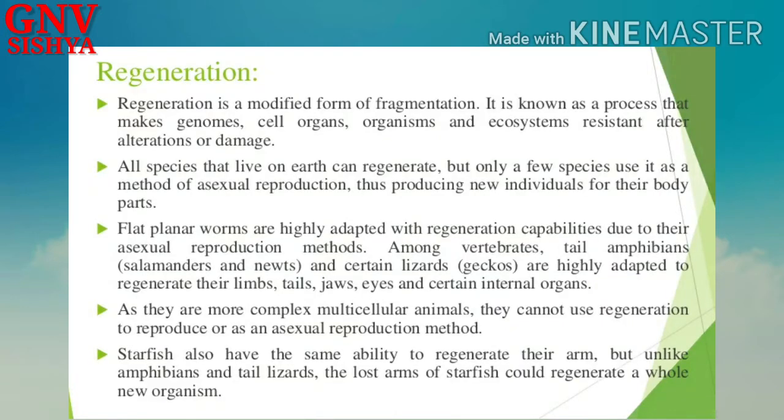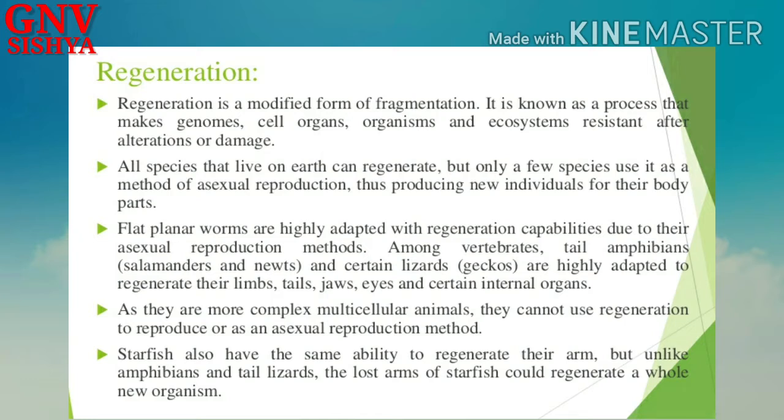So next is regeneration. Regeneration is a modified form of fragmentation and it is much more complex. Regeneration occurs in much more complex organisms, and the speciality of regeneration is that the number of pieces depends on specific parts of the organism. Okay, so regeneration does not take place randomly. The splitting of the organism takes place at specific parts. Okay, it is known as a process that makes genomes, cell organs, organisms and ecosystems resistant after alterations or damage. So generally regeneration takes place to repair the damage that has happened to organisms.